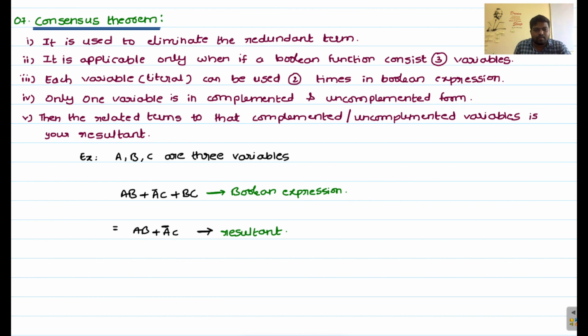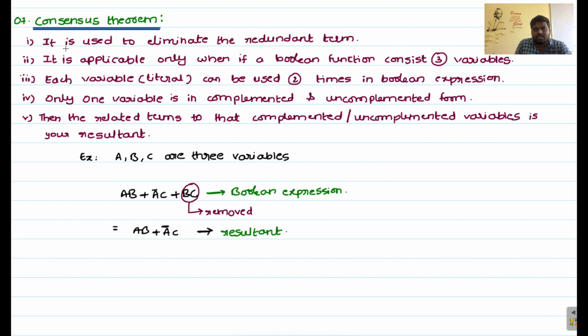The fifth condition is that the related terms to that complemented and uncomplemented variable are the answer. This one is complemented and this one is uncomplemented. AB plus A bar C is your resultant. That means BC is removed.